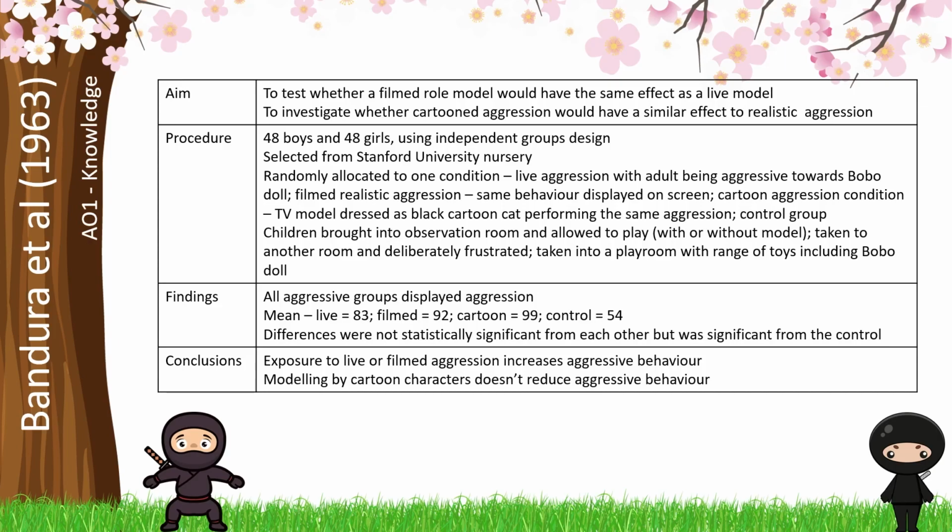With findings, start broad and then get more specific. All the aggressive groups showed more displays of aggression than the controlled group. If you can top and tail this to start, with cartoon having the highest mean and control having the lowest mean, that's going to give you more marks. It's important to say here that although it was statistically significant between aggression and control, each of the variants of aggression were not statistically significant. Again, when we're thinking about conclusions, making sure they're specific to 1963 and film-mediated aggression is really important, rather than just talking generically about imitation and modelling.